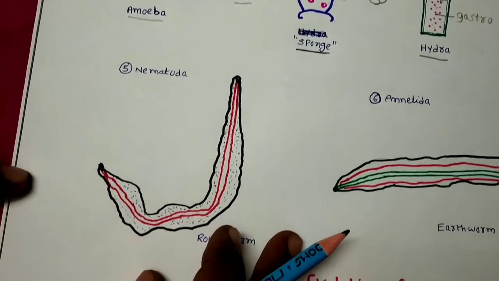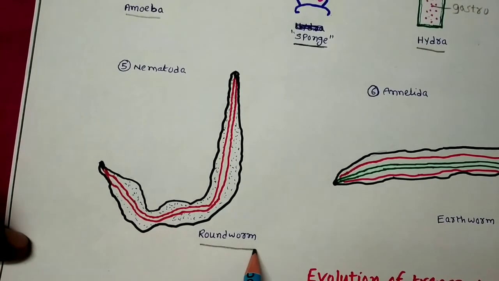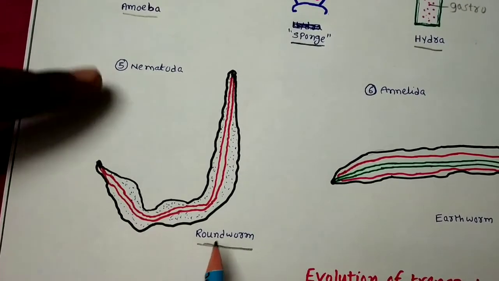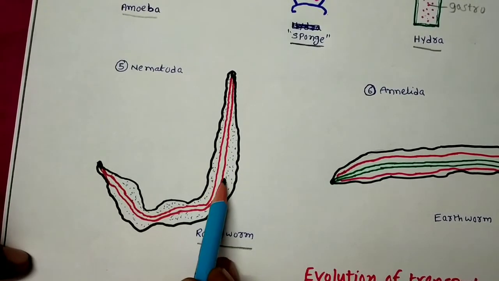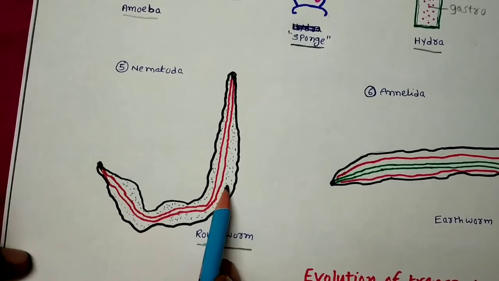And coming to the Nematoda, these are called roundworms or threadworms. So the fifth phylum we are observing, and here these worms contain the digestive system, and a coelom is present which is called pseudocoelom.